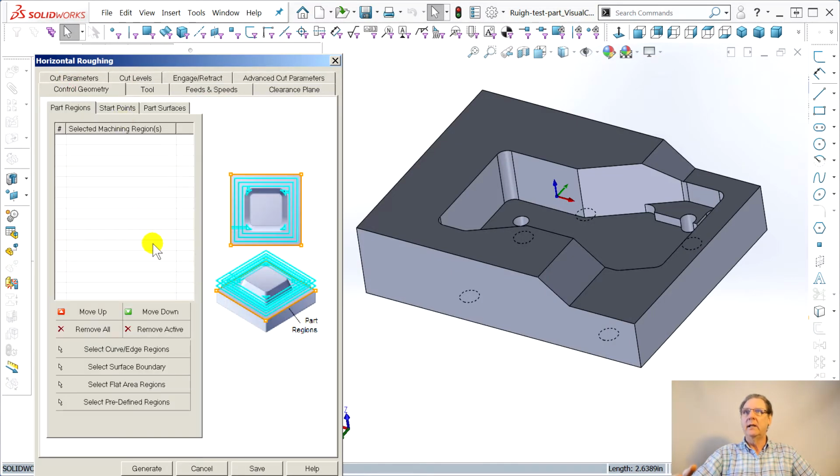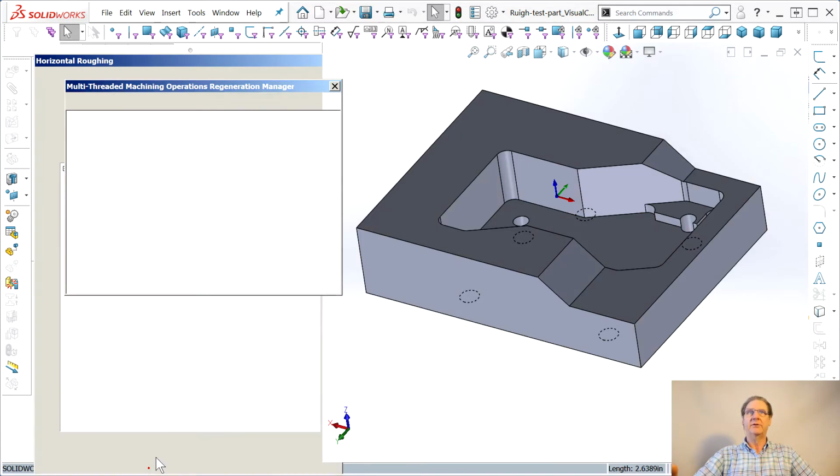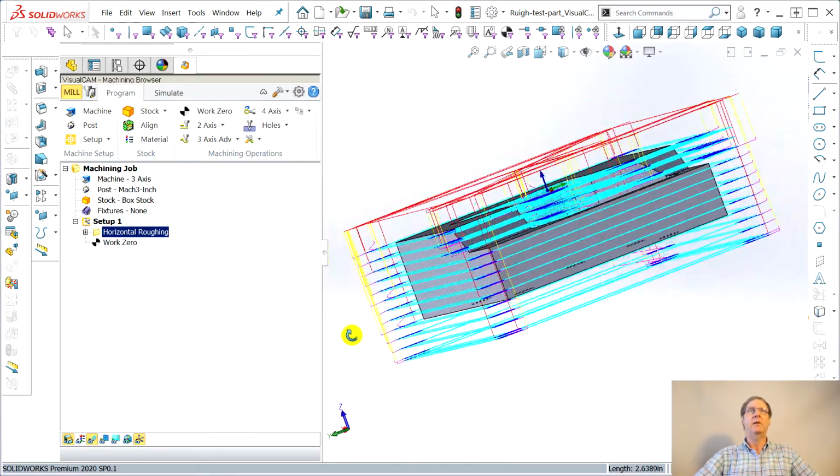Now we'll go back and, there's speeds and feeds. You can go play with all of this, but what I got a kick out of, you just say generate, it thinks, bam, did the whole part.